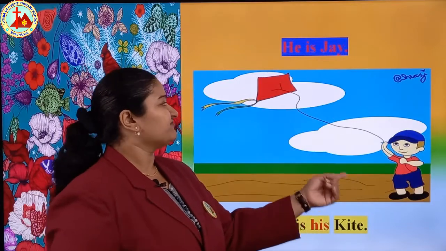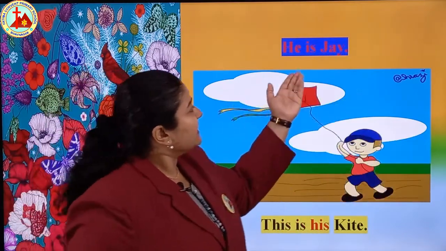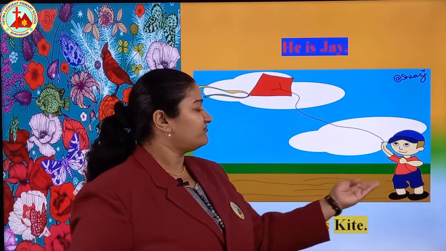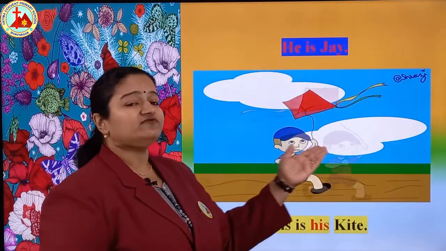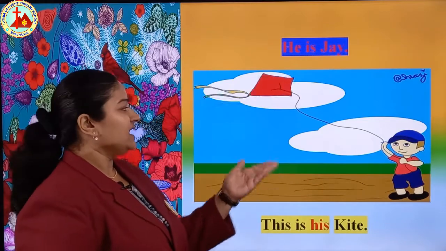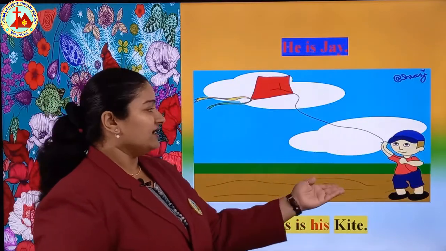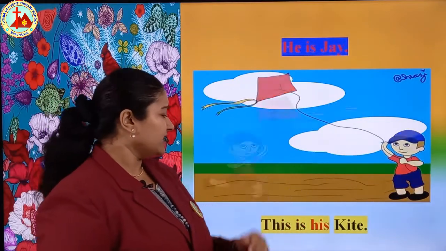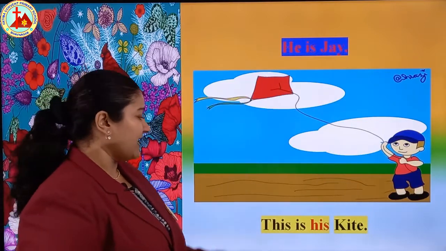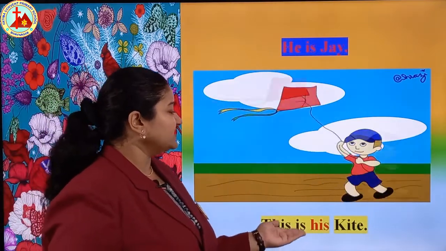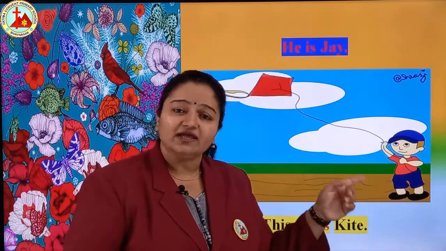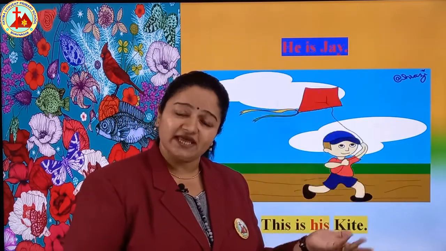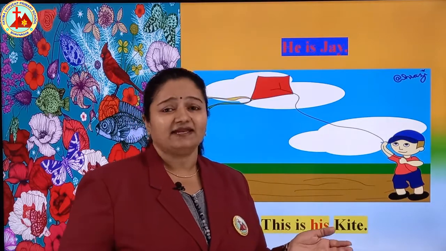Next one is this is his kite. One boy is flying a kite. He is Jai, and the name of this boy is Jai. So instead of Jai we say he. He is Jai. And what is Jai doing? Jai is flying a kite and this is his kite. This kite belongs to Jai. For Jai we use he and his kite.